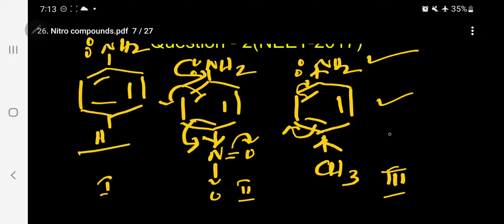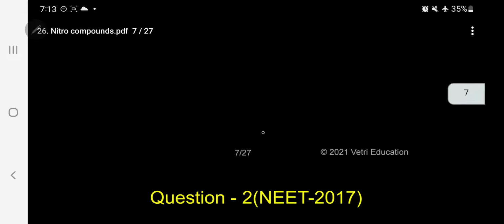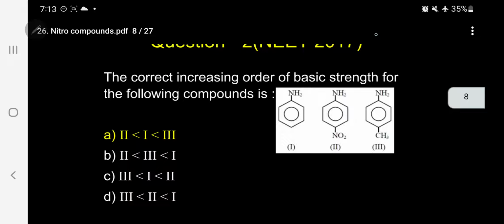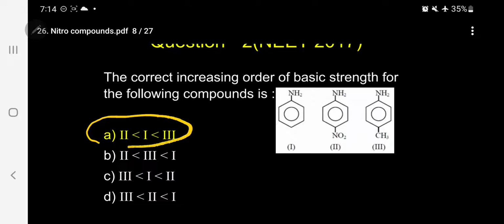So what is the order now? 3 should be greater than 1, greater than 2. This is the order. Kindly follow. This is the correct answer for the question. So we have to find out where it is. So kindly see, A is the correct answer.